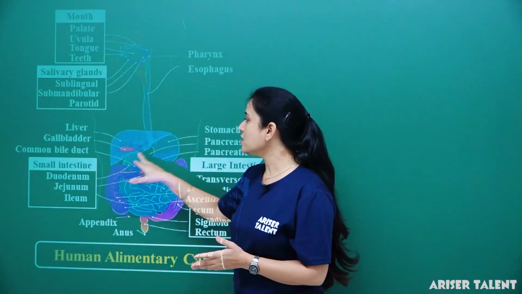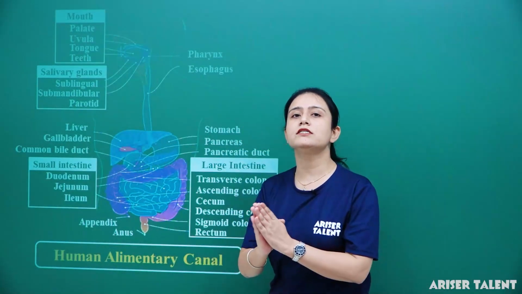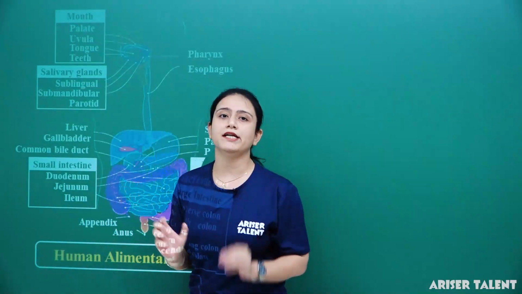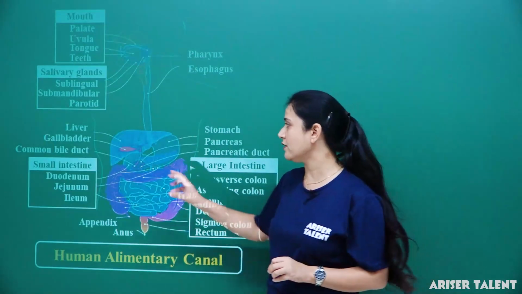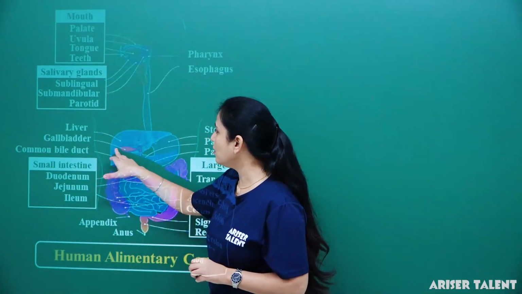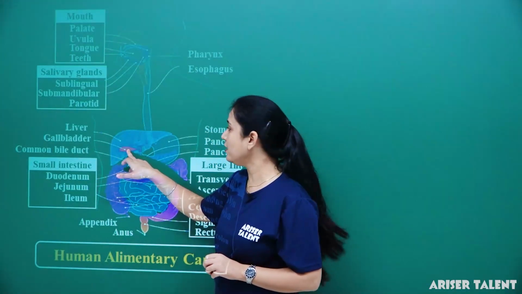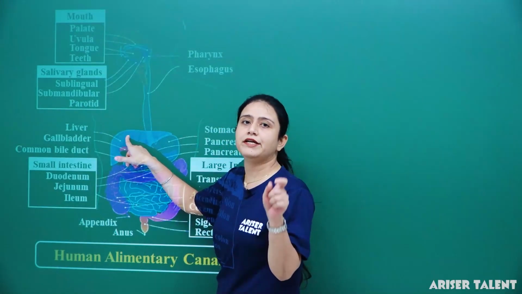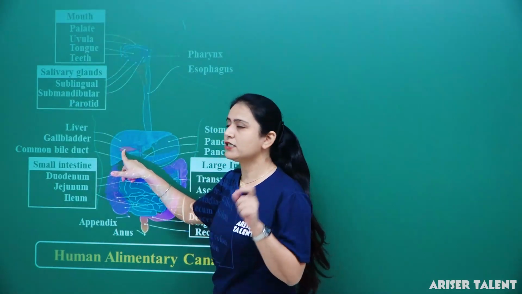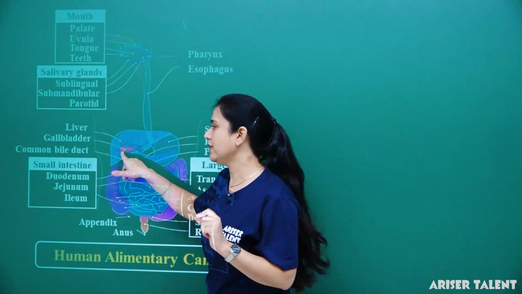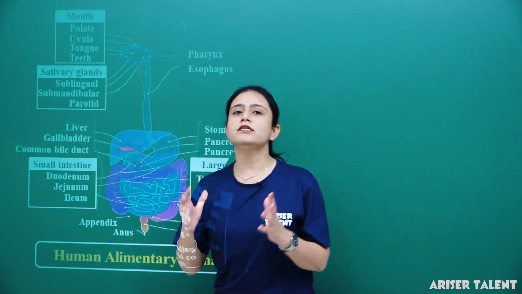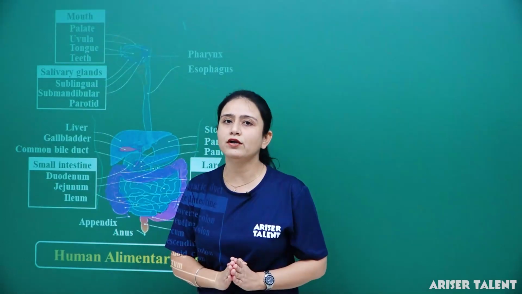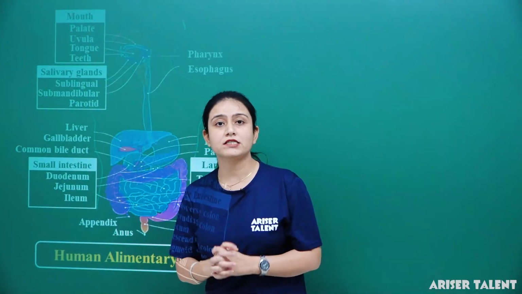Now what is the function of this liver? This liver secretes bile juice, which gets stored here in the gallbladder. Here we can see this is the gallbladder. So the liver secretes bile juice and it gets stored in the gallbladder for some time. What is the function of this bile juice? This bile juice plays an important role in the digestion of fats.